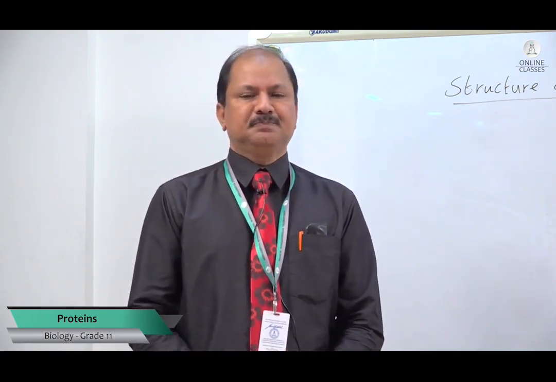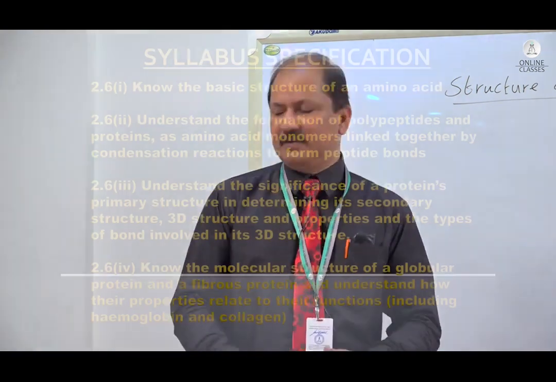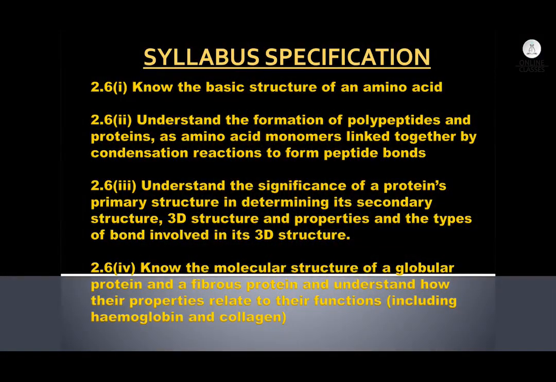Now, let's see the specification first. Syllabus specification 2.61: know the basic structure of an amino acid. So we need to know the structure of an amino acid. Then 2.62: understand the formation of polypeptides and proteins as amino acid monomers linked together by condensation reactions to form peptide bonds.